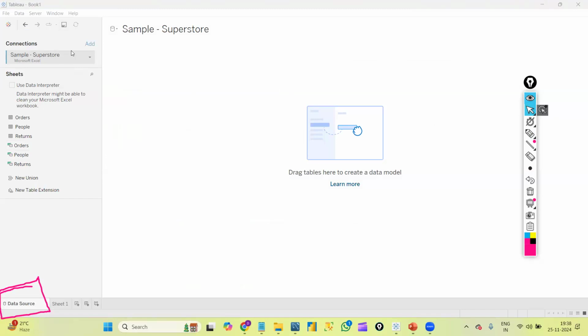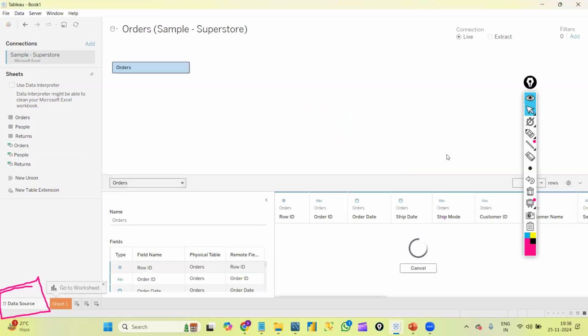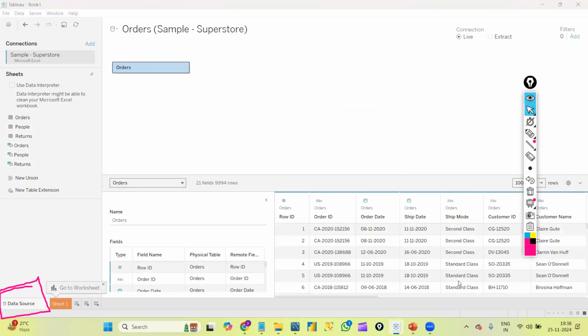To whichever file I got connected, I can see it here. In the Excel file, I have three sheets: orders, people, and returns. To work on the orders sheet, I need to drag and drop it in between. Then I will get my data like this.